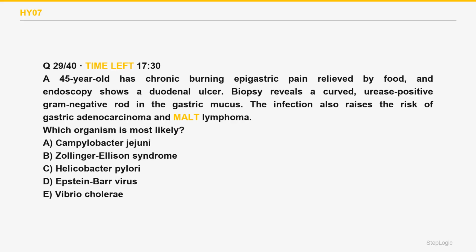Which organism is most likely? A 45-year-old has chronic burning epigastric pain relieved by food. An endoscopy shows a duodenal ulcer. Biopsy reveals a curved urease-positive gram-negative rod in the gastric mucus. The infection also raises the risk of gastric adenocarcinoma and MALT lymphoma. Read the command. Identify the organism. A urease-positive curved rod causing ulcers and gastric cancer or MALT is H. pylori.